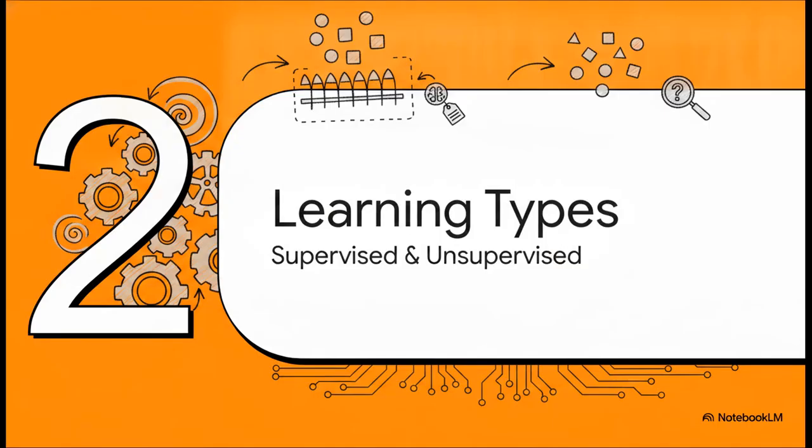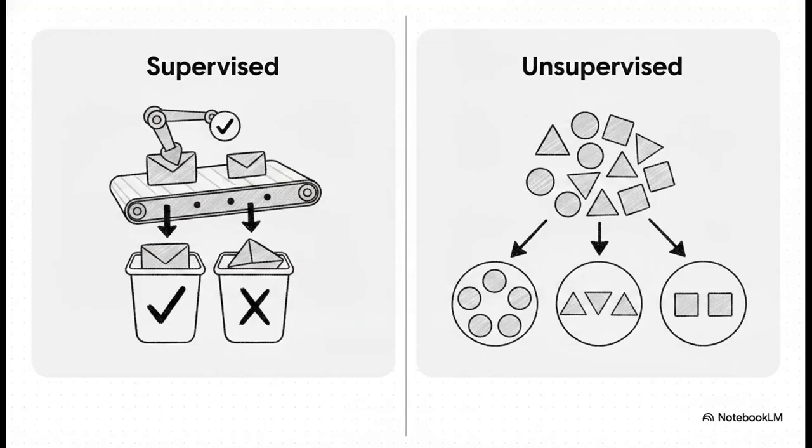Moving right along to Section 2, Supervised versus unsupervised learning. Let's look at how this math is actually applied to train our models. This is such a cool concept because there's a stark contrast between teaching an algorithm with an answer key versus just letting it explore raw data totally on its own. In supervised learning, you might feed a model thousands of emails explicitly labeled as spam or not spam. The model then learns the statistical relationship between the words and the label. But in unsupervised learning, you just give the model a massive pile of customer data with absolutely zero labels, and it uses statistical distances to group similar customers together. It's just finding hidden patterns.